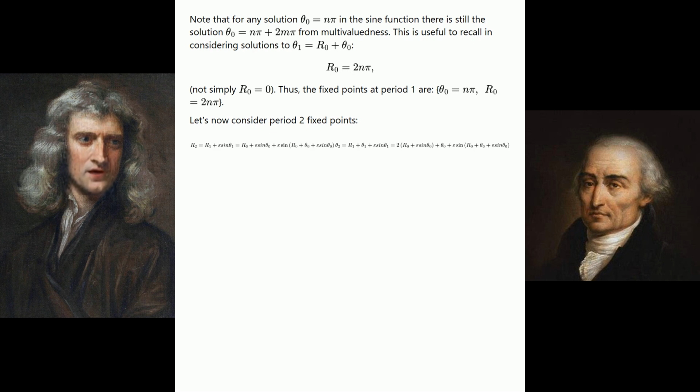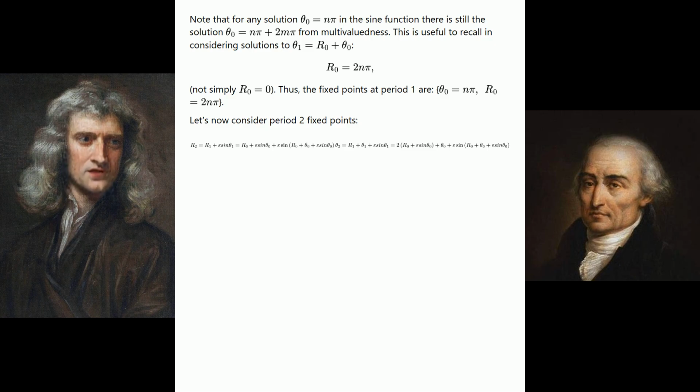r sub 2 equals r sub 1 plus epsilon sin theta sub 1 equals r sub 0 plus epsilon sin theta sub 0 plus epsilon sine of r sub 0 plus theta sub 0 plus epsilon sin theta sub 0.